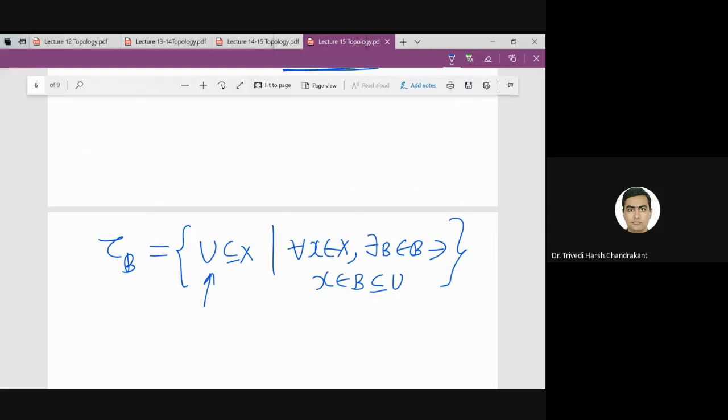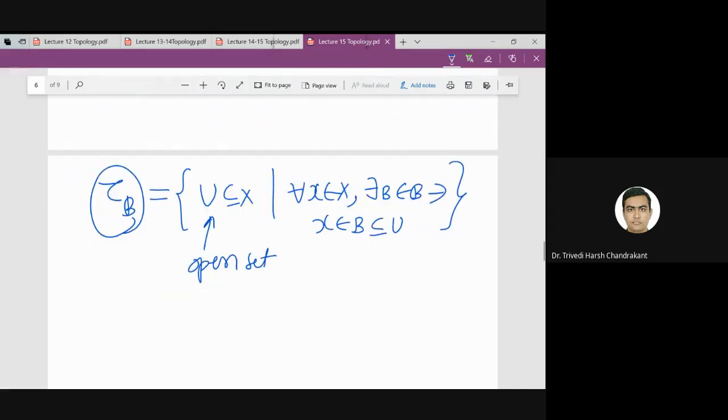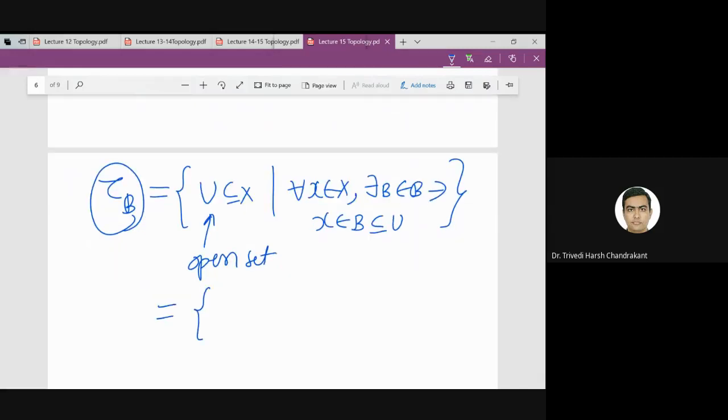U is an open set because it is an element of the topology. And then we showed that this is exactly the union of B alpha, B alpha belongs to the basis. So this is exactly what we are using here.